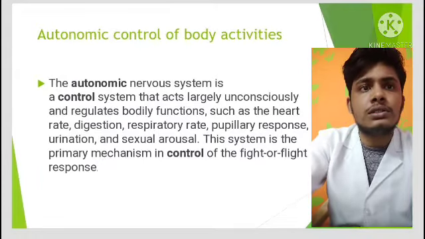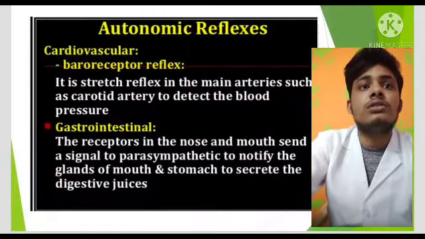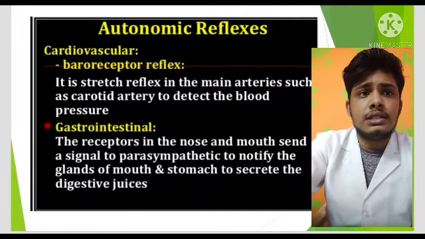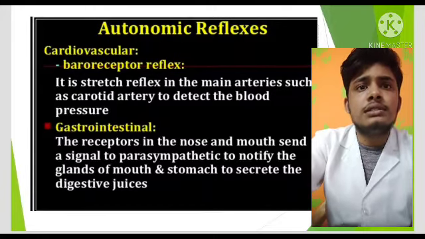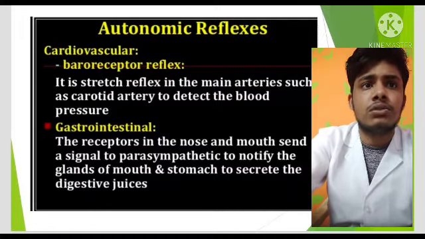The autonomic nervous system is a control system that acts largely unconsciously and regulates bodily functions such as heart rate, digestion, respiratory rate, pupillary response, urination, and sexual arousal. The system is the primary mechanism in control of the fight or flight response.